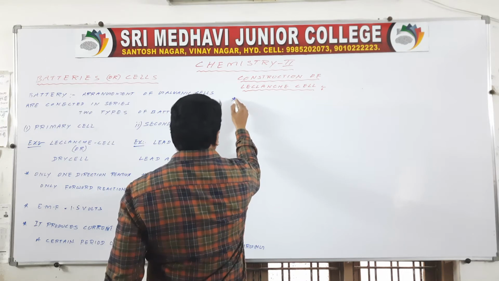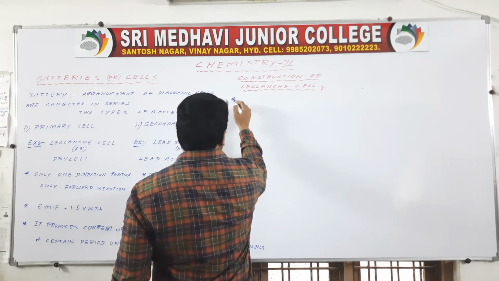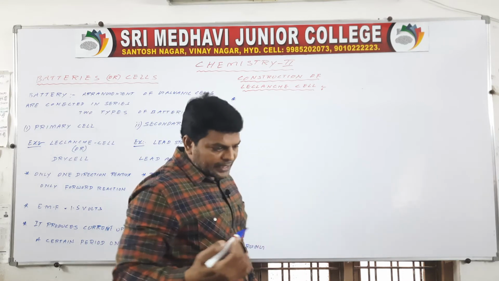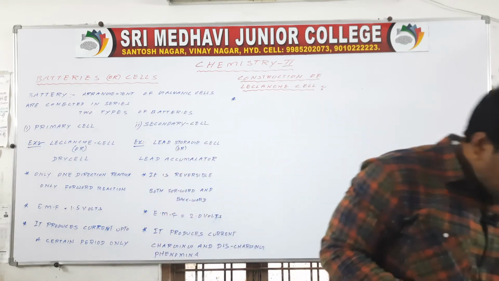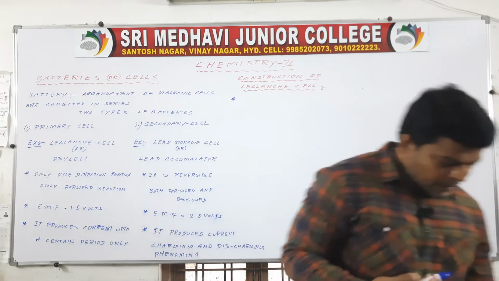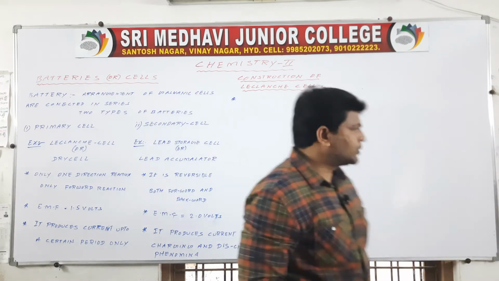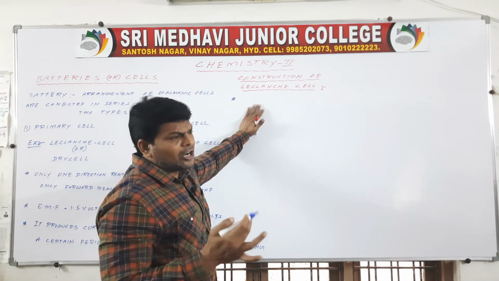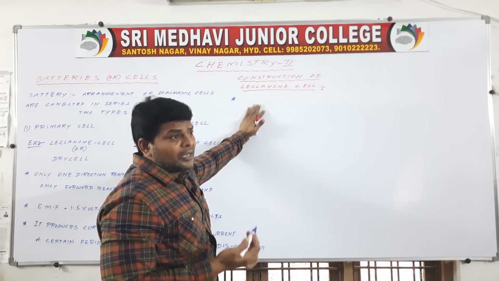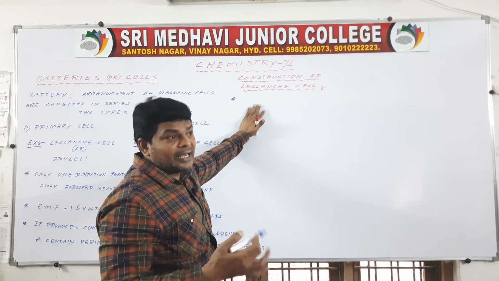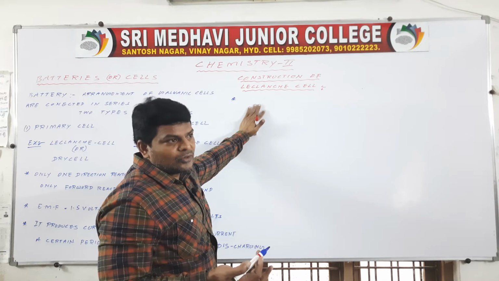Here the carbon rod acts as the cathode, and amalgamated zinc acts as the anode, along with an electrolyte.